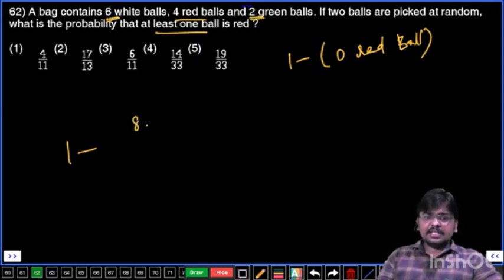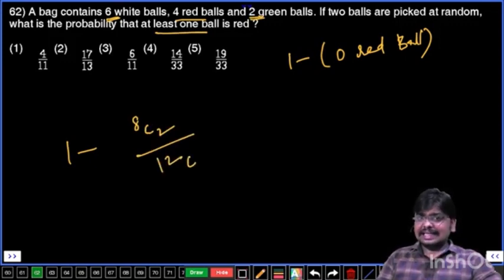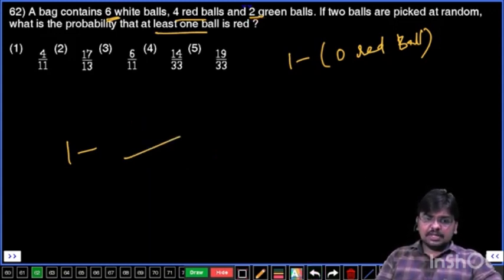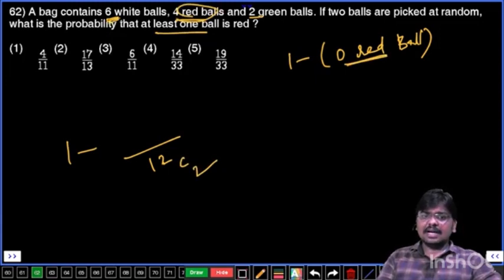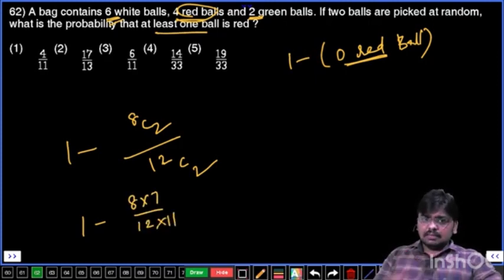So 8C2. You are drawing 2 balls out of the total number of balls, 12 balls. Basically, the total number of possibilities is 12 balls, and from 12 balls you are taking 2 balls. But here you don't want any red ball. That means red balls are 4, right? Don't take that one. And 6 plus 2, that is 8. 8C2 can be written as 8 into 7 by 2 into 1, and 12C2 can be written as 12 into 11 by 2 into 1. Both the numerator 2 into 1 and denominator 2 into 1 get cancelled, and like this 8 into 7 by 12 into 11 will be the final thing.